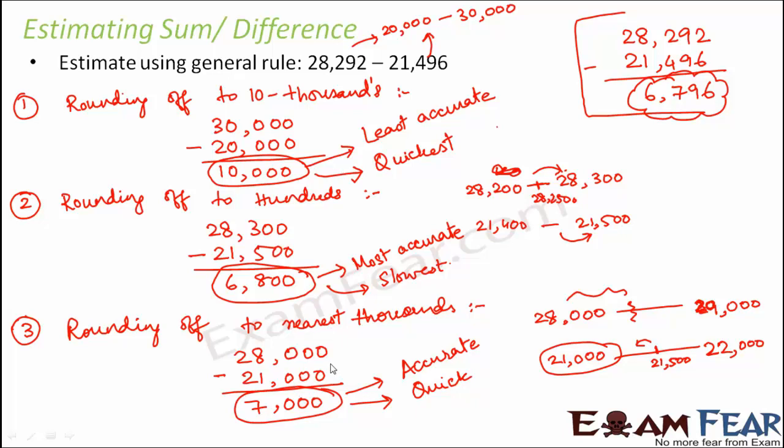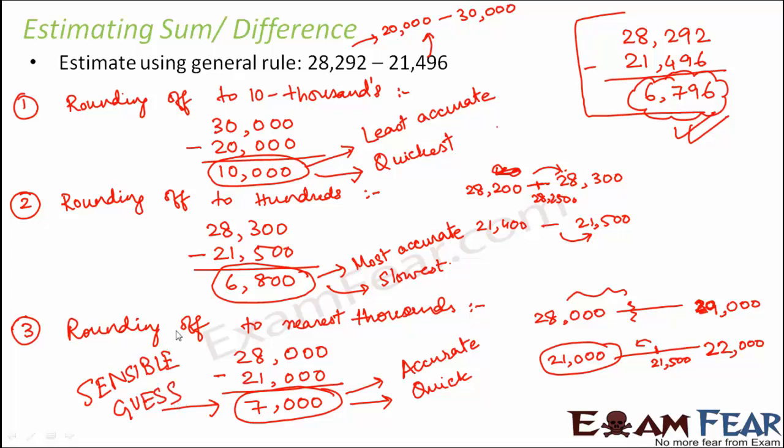Now considering the three scenarios, there is nothing right or wrong. Each of these is a guess, because none of these is the accurate difference between the two. The accurate difference is actually this. But out of these three guesses, which one do you think is a more sensible guess, where the accuracy is okay and the speed is also okay? So yes, this would be the most sensible guess.